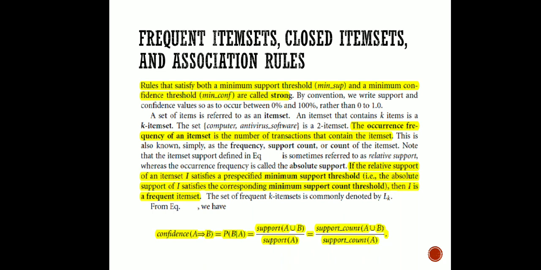Here we come to a new formula. We have seen that the confidence of A implies B is the probability of B given A. Expressed in another form, conditional probability says it is the support of A union B divided by the support of A. Here support means the support count, the number of occurrences of A union B, that is, computer and antivirus together.